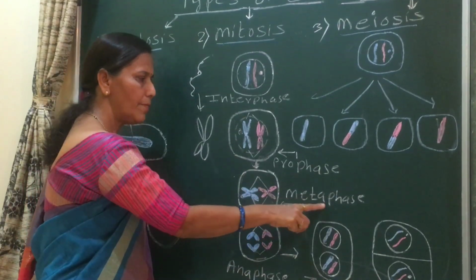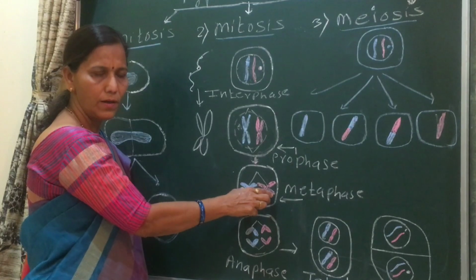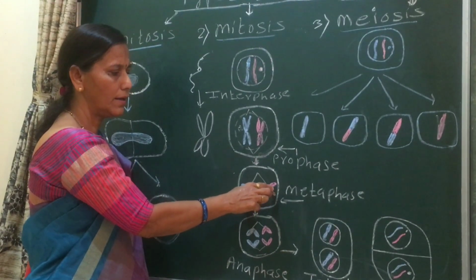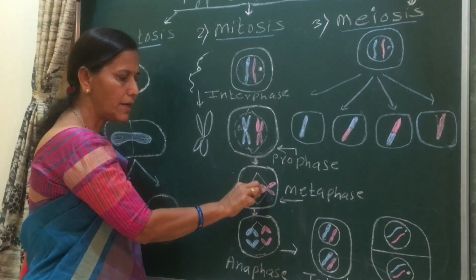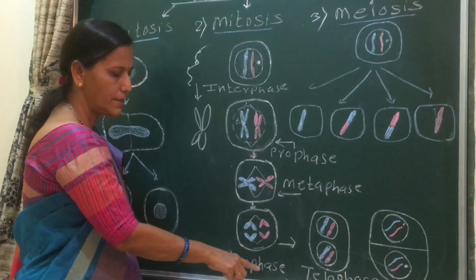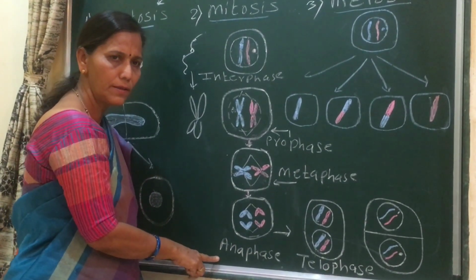Then during metaphase, the chromosomes get arranged at the equator. They are shortest and thickest, and in this phase the centromere splits. The next phase is anaphase. It is also called the separating phase.